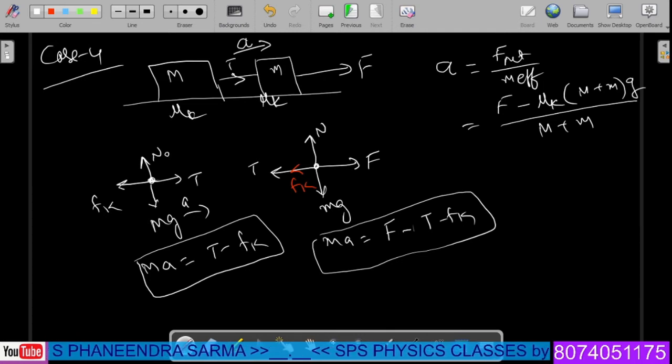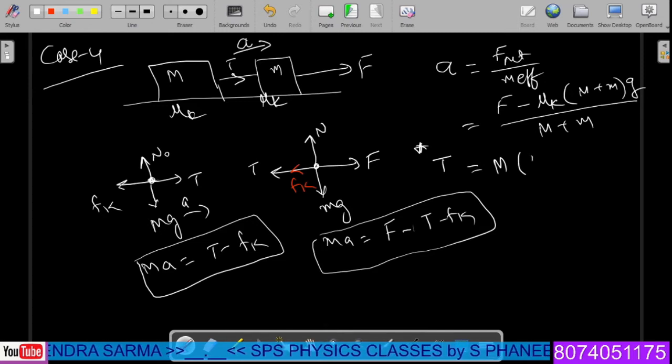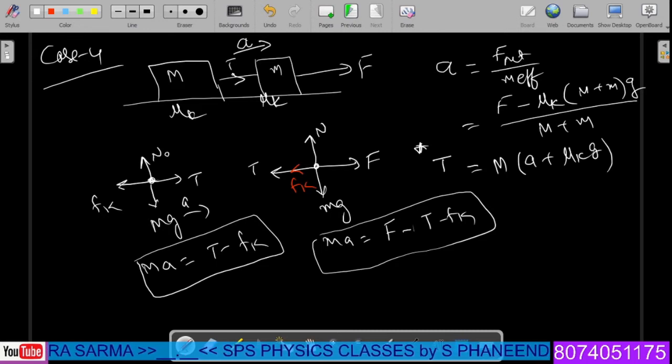Okay, right. Now, after completing this, in the examination, suppose they ask what the tension between them is. Then the tension between the blocks is given by, an important starred formula: the tension between the blocks T is equal to the mass of the heavier object times (a plus mu k into g). We can write this because we substitute Fk, which is mu k into the normal reaction, and the normal reaction is capital Mg. We have to find the acceleration and substitute here, and we can find the value of the tension in these cases.